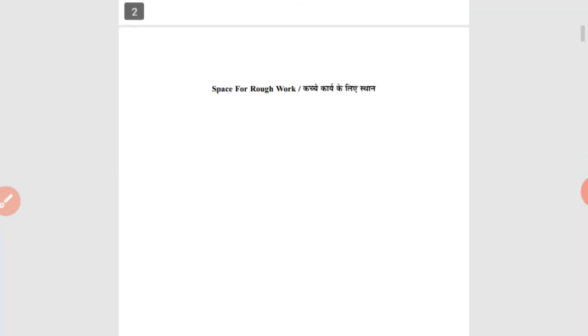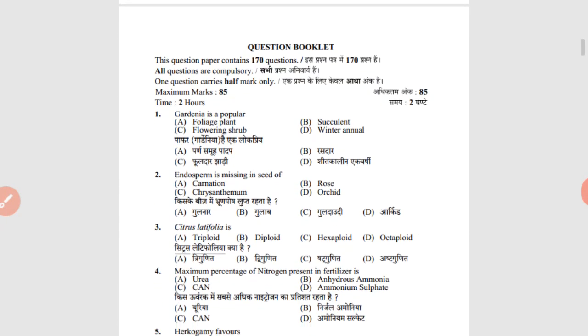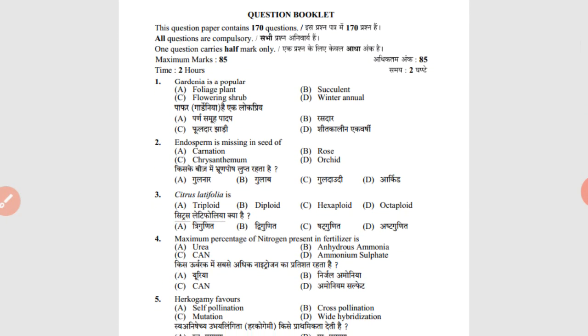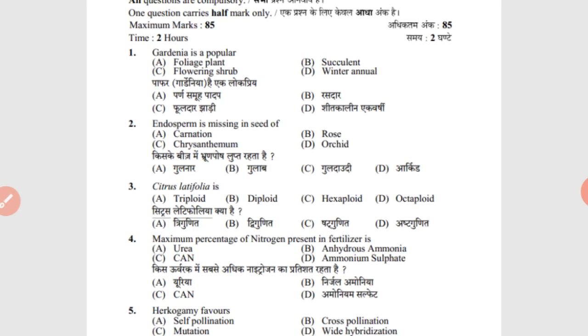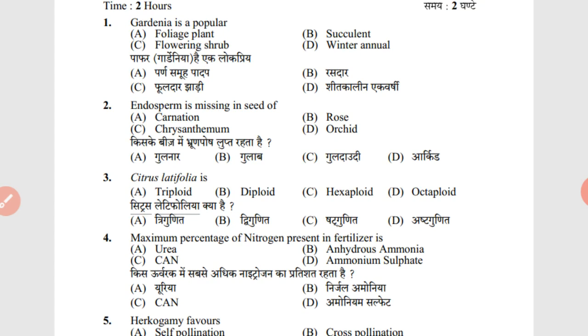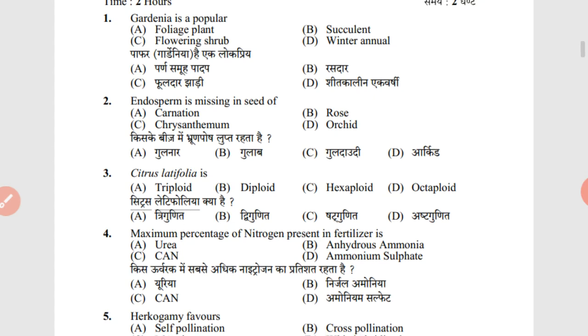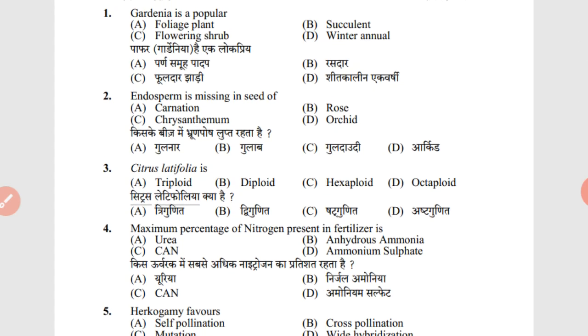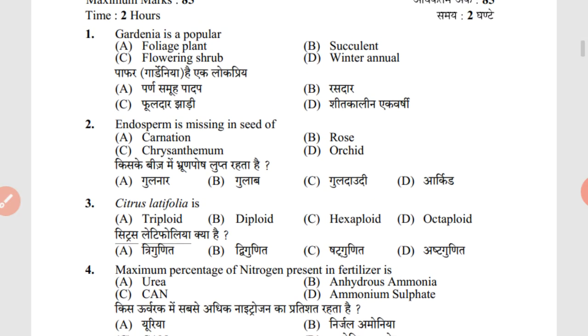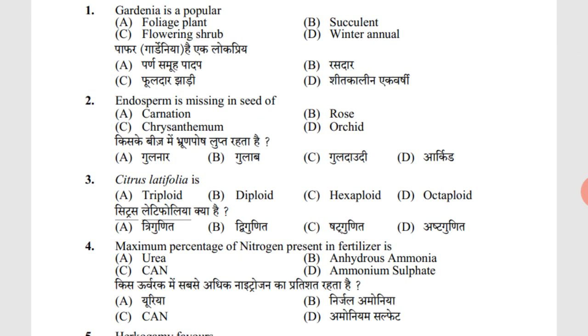Horticulture Extension Officer solved question paper. The first page consists of the instructions, and there are total 170 questions in this exam, of which 120 questions are related to horticulture. So I will be discussing only the 120 questions. I will be saying the first question and its answer directly. If the explanation is needed, I will explain the answer.